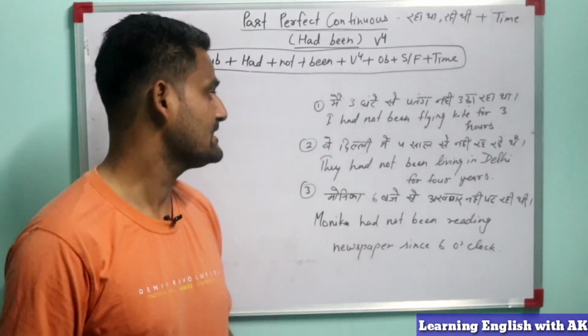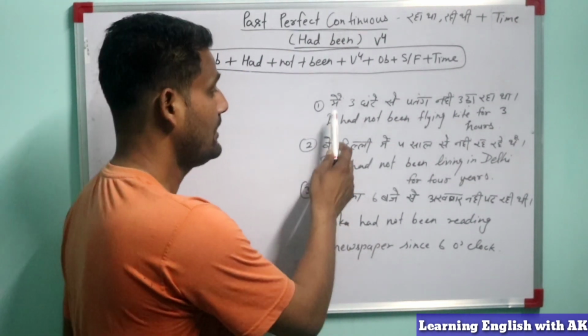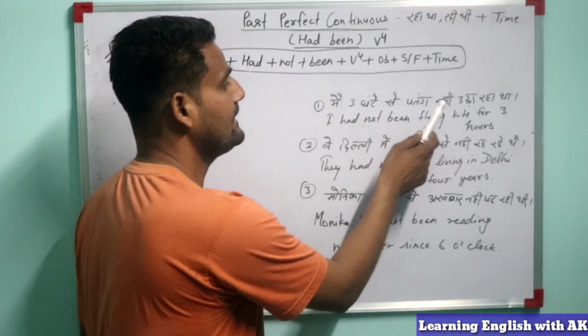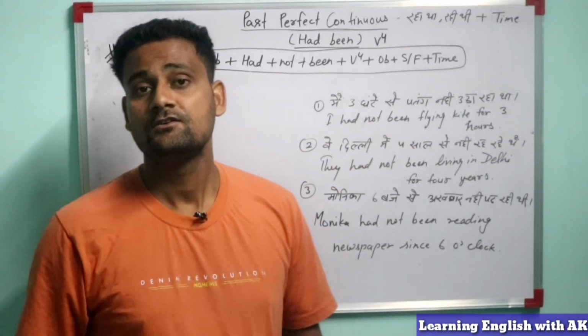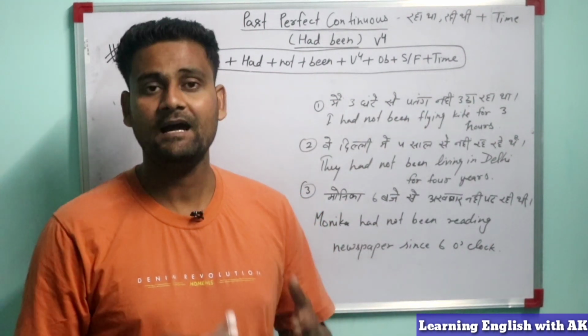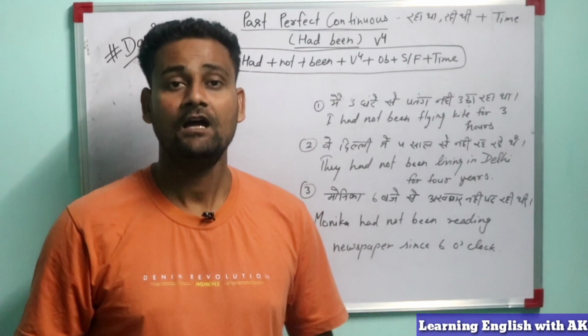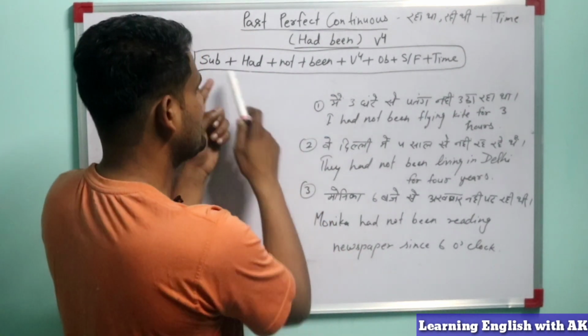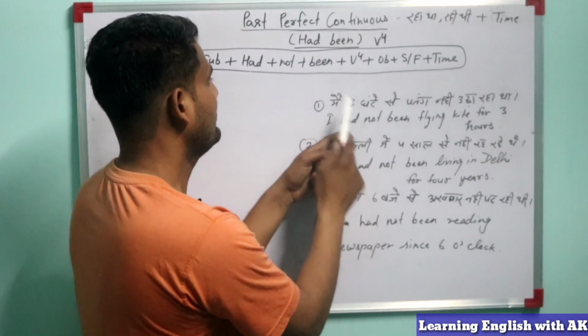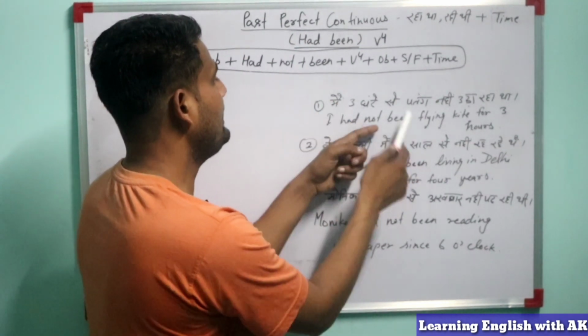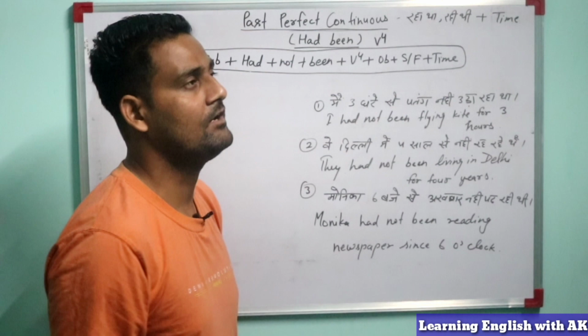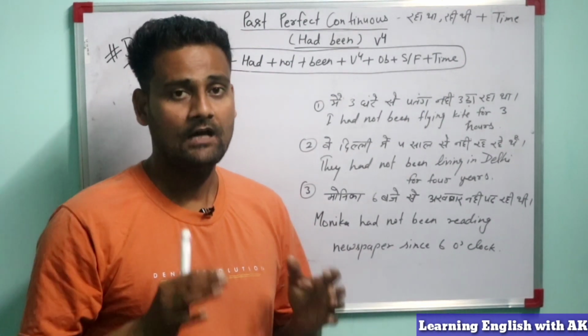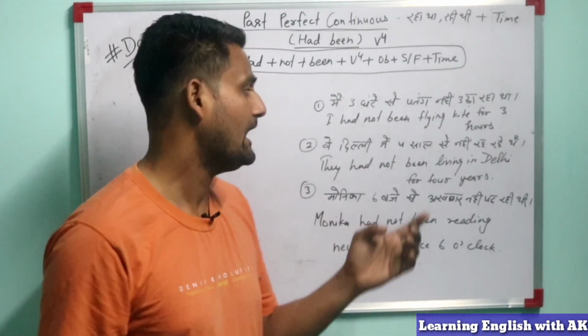So what sentence is written here? मैं 3 घंटे से पतंग नहीं उड़ा रहा था. How will we convert it into English? Let's come. First the subject, then had, then not, then been, then what is the main verb? Fly. And the fourth form of fly is flying.